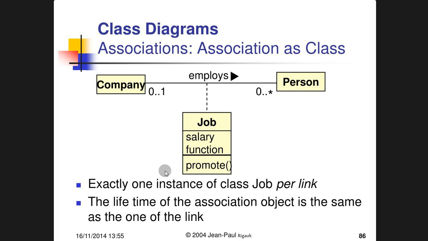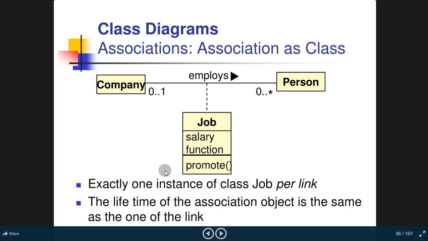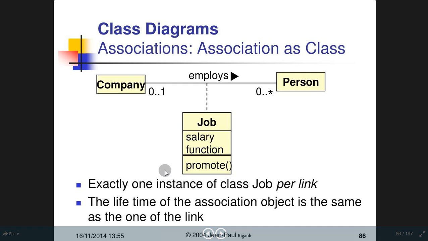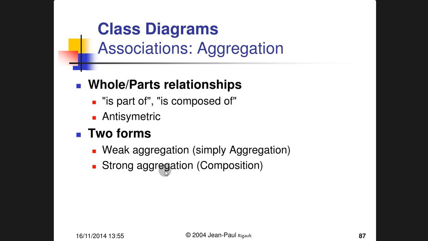In case of the class job, the associations are salary, function, and promotion. So these are the associations of the class named job. Now in case of company there is exactly one instance of class job per link. The lifetime of the association object is the same as that of the link. So let's go to the next slide.